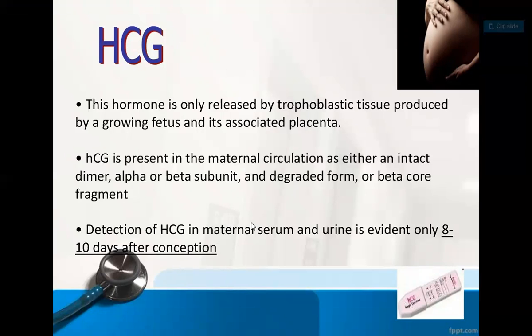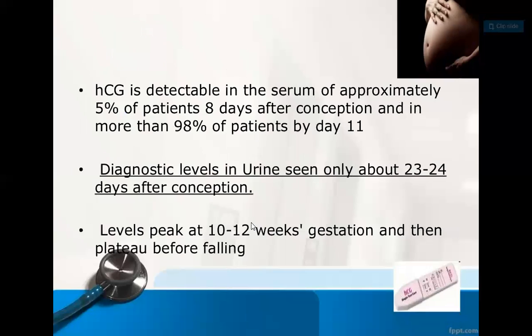For example, if a female has a date of, say, second July, and if menses does not occur on third August, then on the fourth of August you can't say that the UPT is immediately going to be positive. It requires some time. After fertilization has taken place, it requires about 8 to 10 days after conception, and then the HCG is going to be present in the urine and the test is going to be positive.